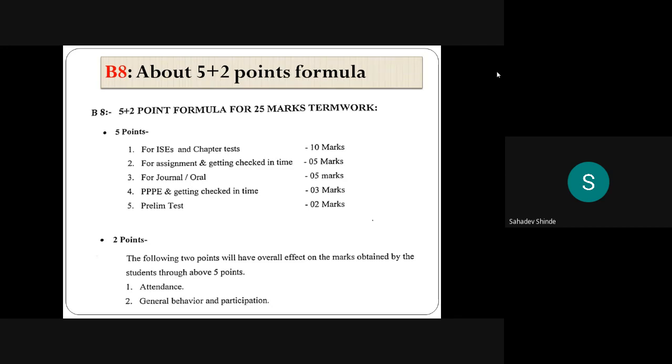For ISCs and the chapter test, we have 10 marks. The second point is for assignment and getting checked in time, which is 5 marks. For journal and oral, we have 5 marks. For the triple P and getting checked in time, this is 3 marks. And for the prelim test, we have 2 marks. In that way, we have 25 marks for your ICA.